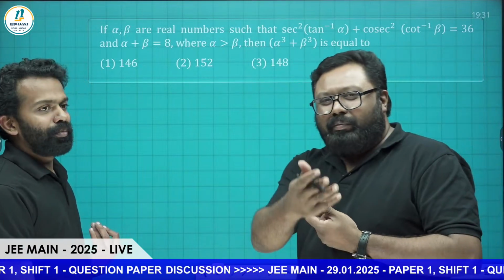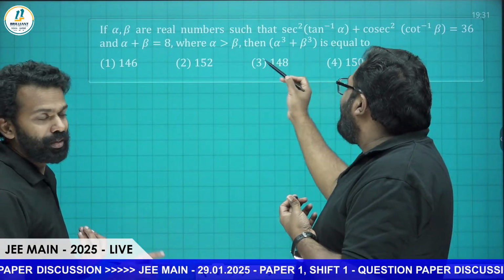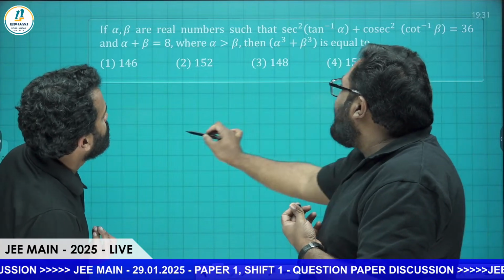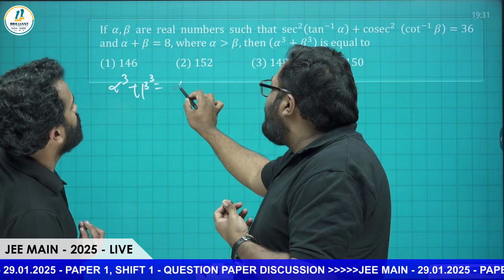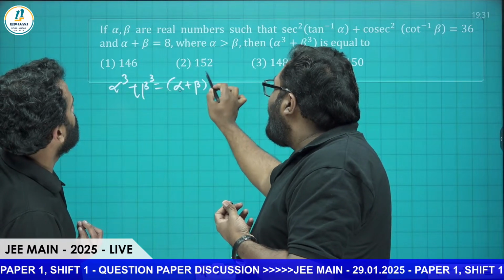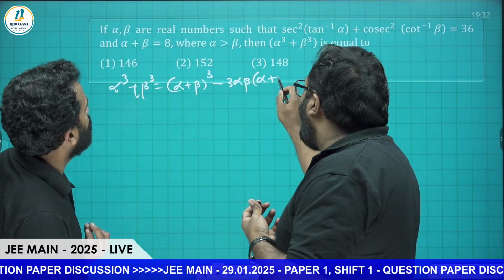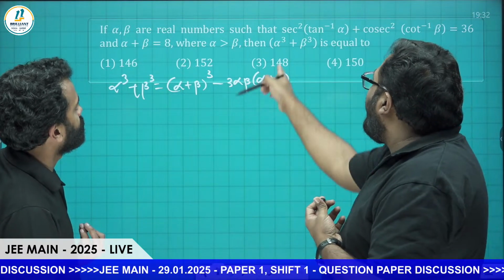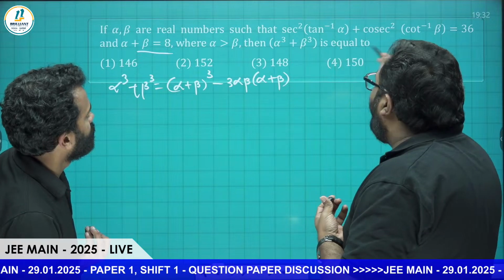Same type of question. I think we have discussed it in session 2, day 2. So from this, what is alpha cube plus beta cube? Just try to understand that. Alpha cube plus beta cube is going to be alpha plus beta, the whole cube, minus 3 alpha beta into alpha plus beta. Alpha plus beta here is 8, so you just have to get alpha beta.